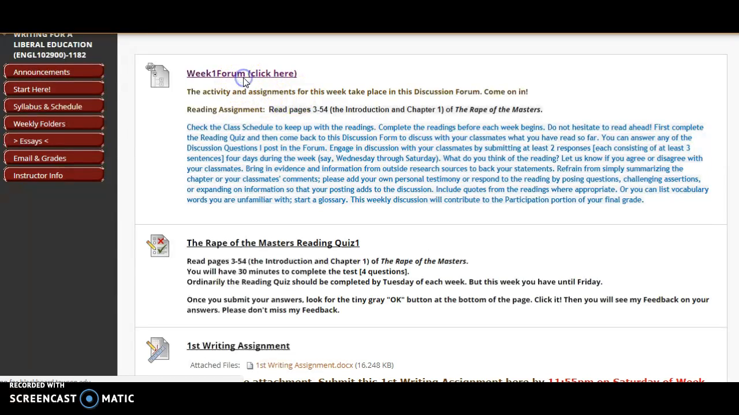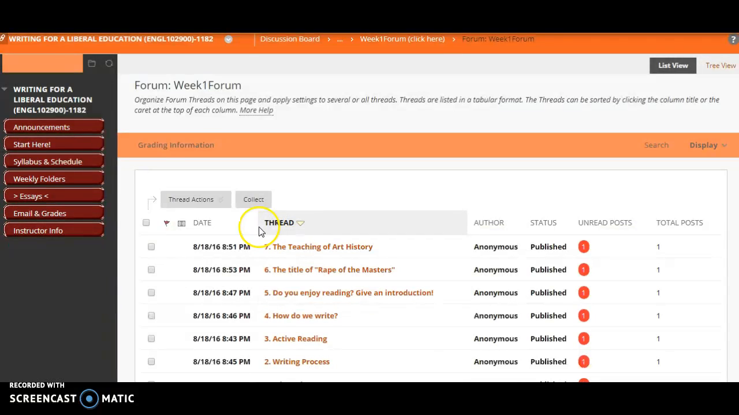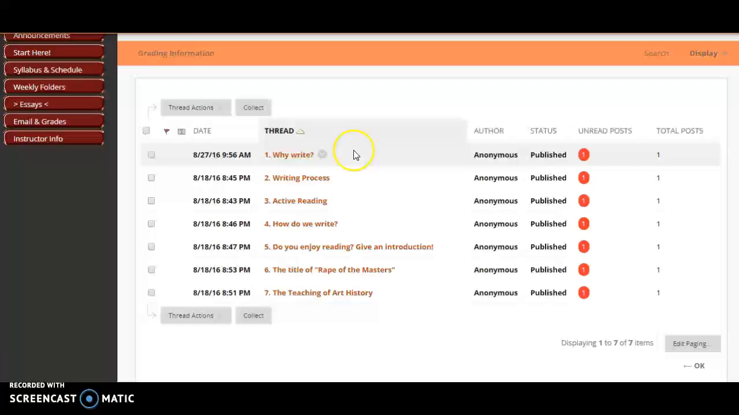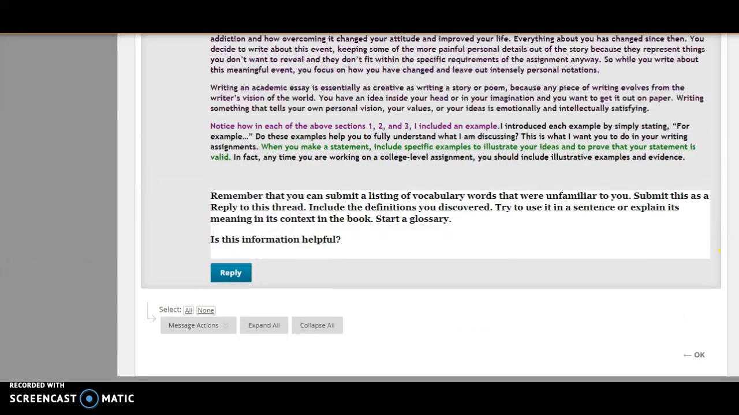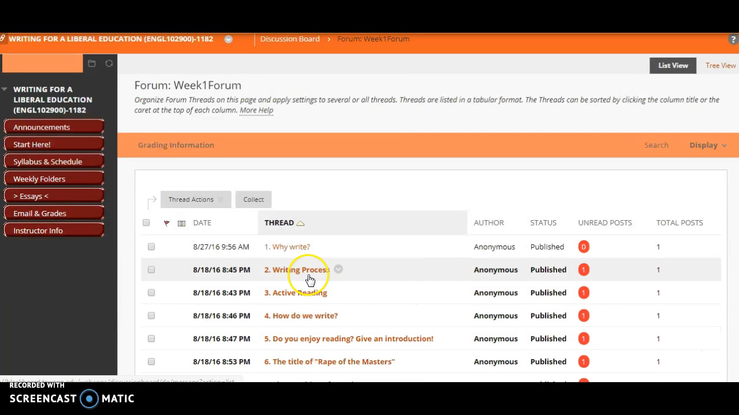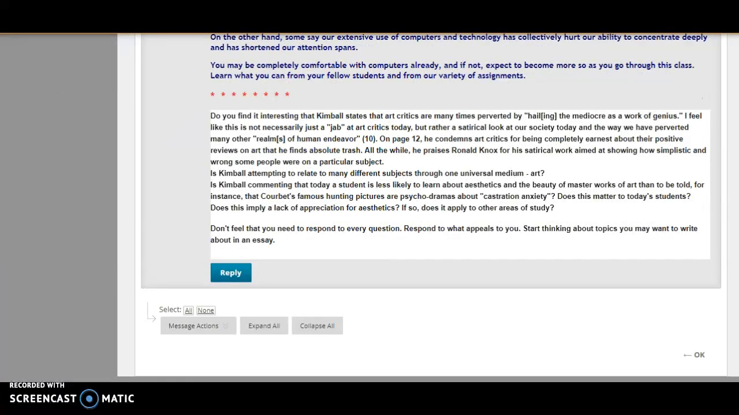So let's take a look at the week 1 forum. If you click on Thread, you will get the threads in numeric order, and each of the threads will have commentary, lecture material, and questions. For you to answer or to partake in the discussion, just hit reply and post your message. And again, you can go through each of these threads and read the material for that week.